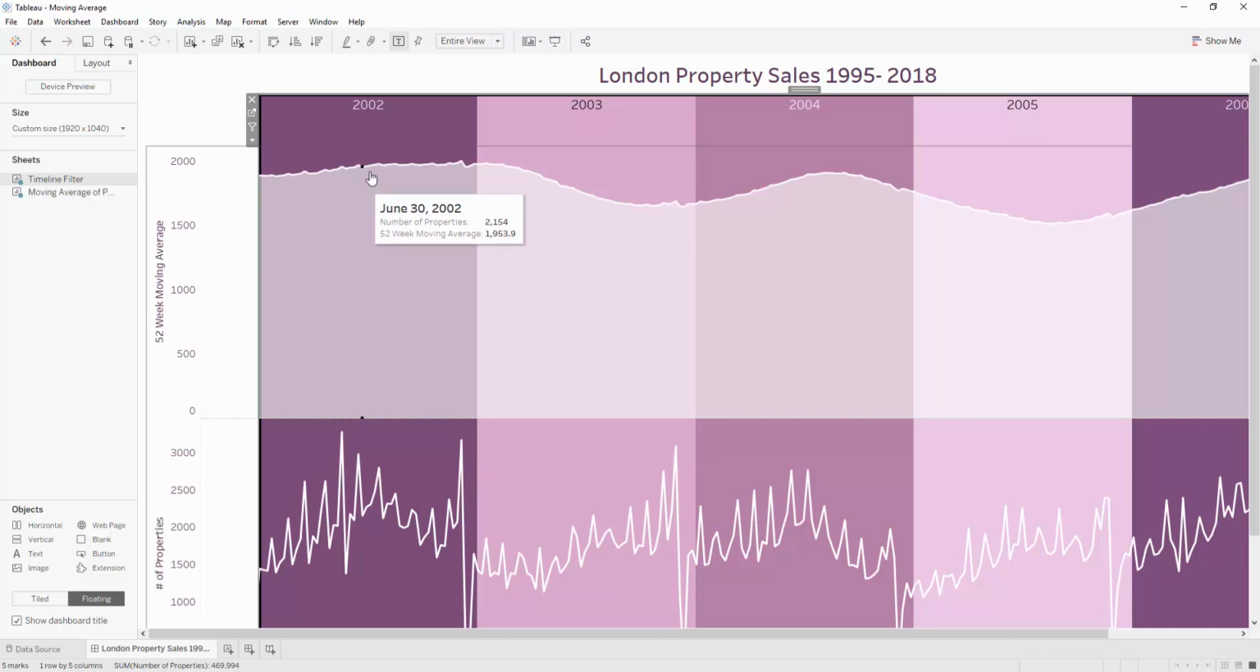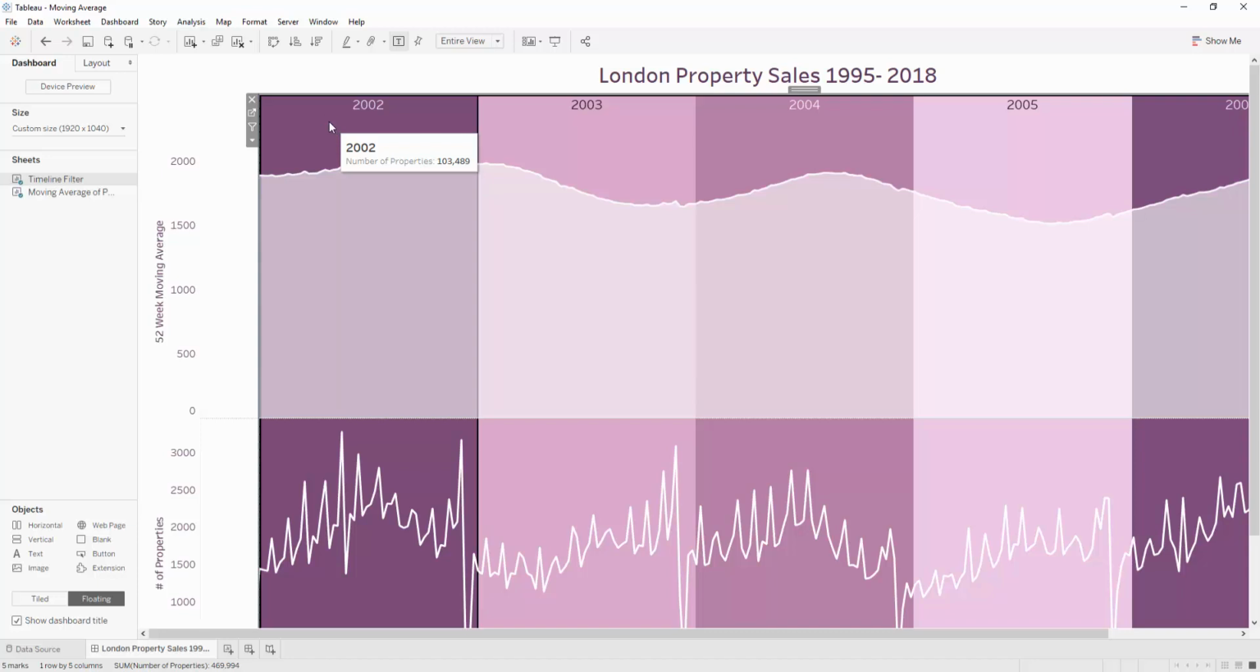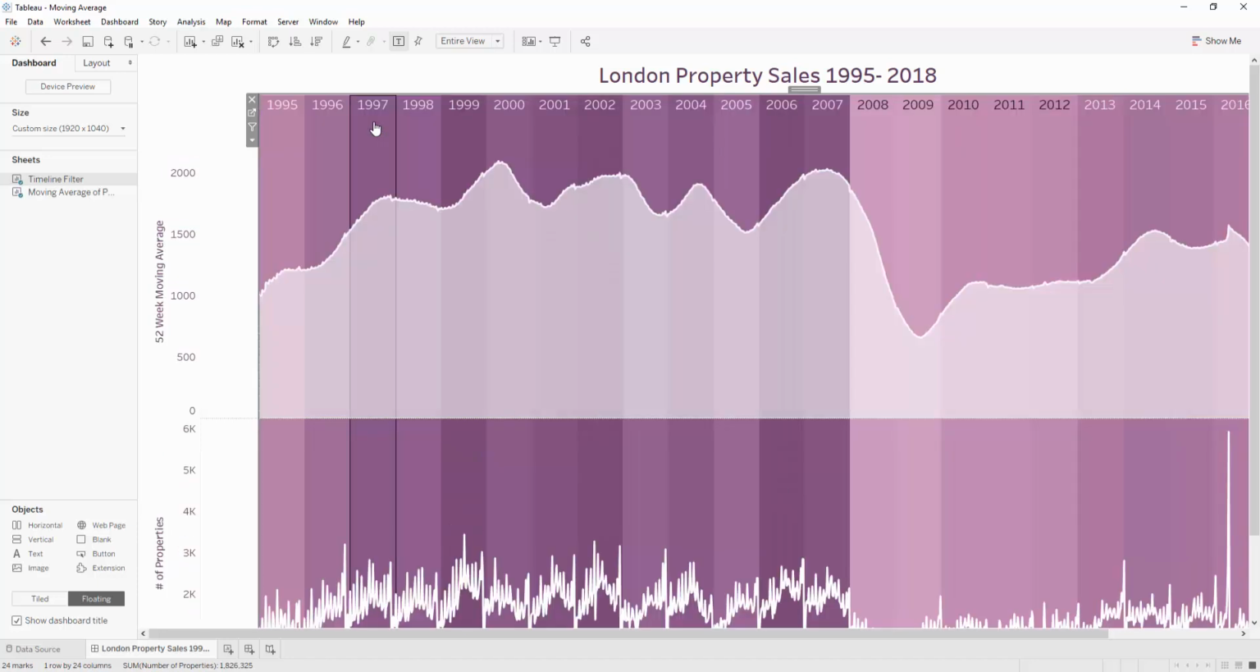So the good news is we don't have to use filters here. We can use a technique using set actions, which allows the moving average to be computed before the filter selection is applied. And so the next video will go through and rebuild this from scratch, showing you how to do that.